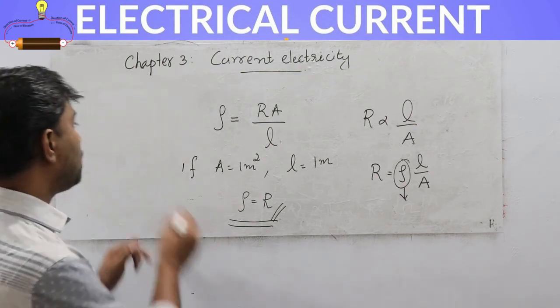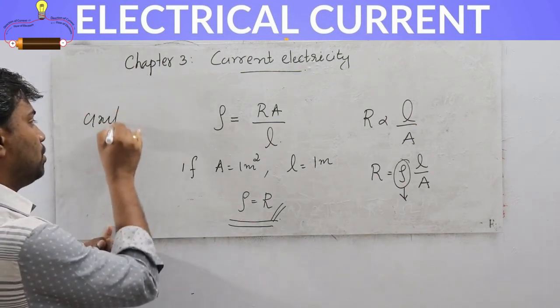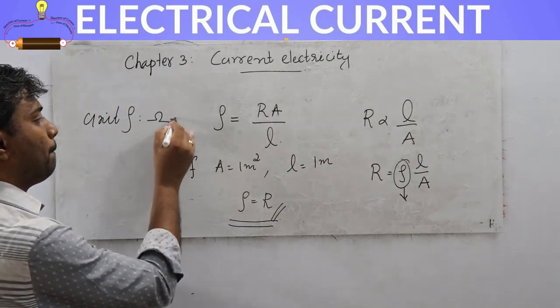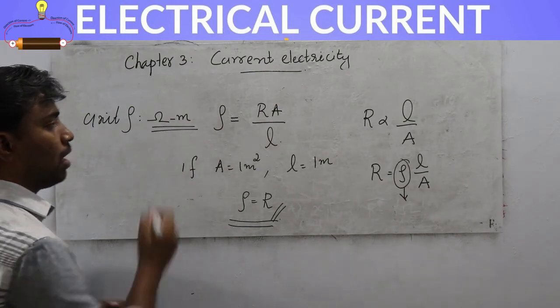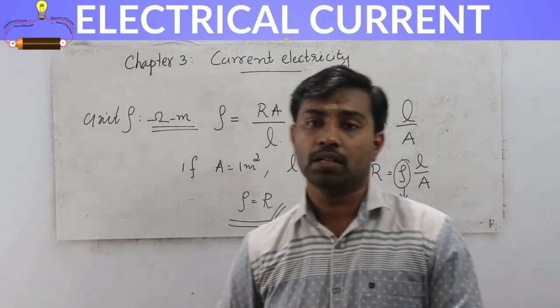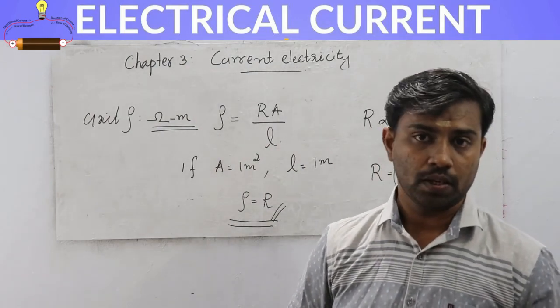And the unit of specific resistance is ohm meter. Ohm meter is the unit of specific resistance.